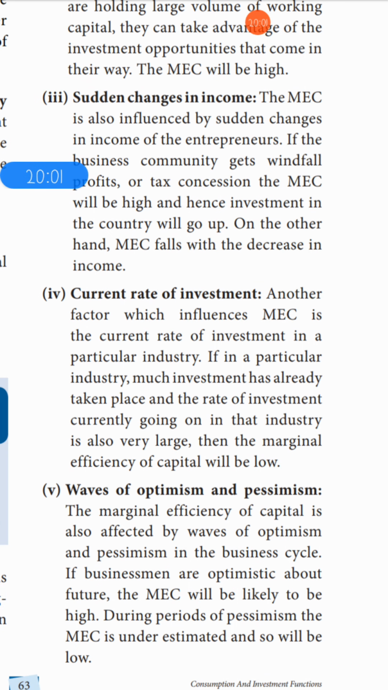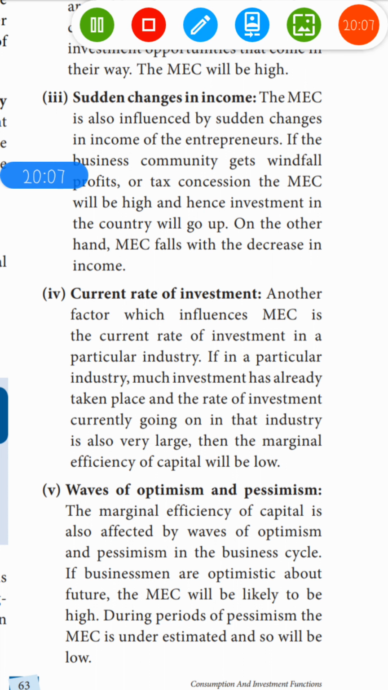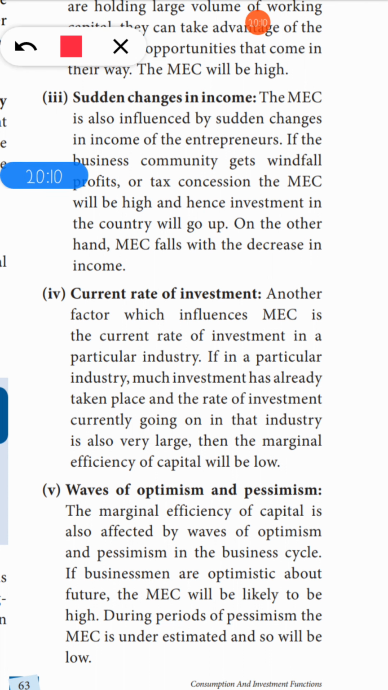Another factor which influences MEC is the current rate of investment in a particular industry. If in a particular industry much investment has already taken place, and the rate of investment currently going on in that industry is also high, then the marginal efficiency of capital will be low.